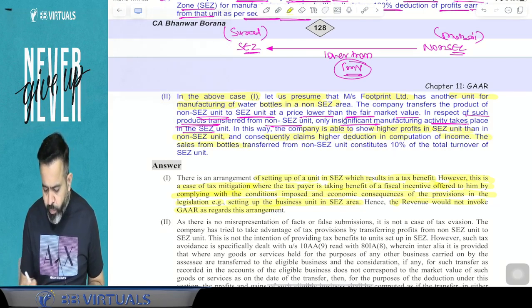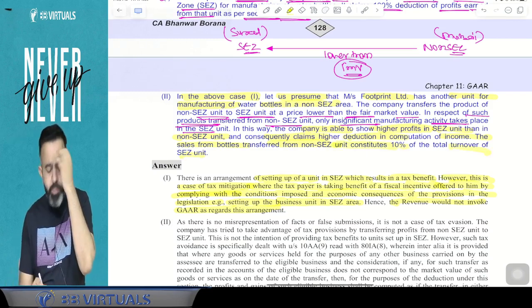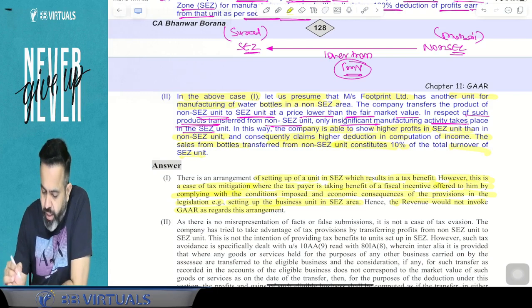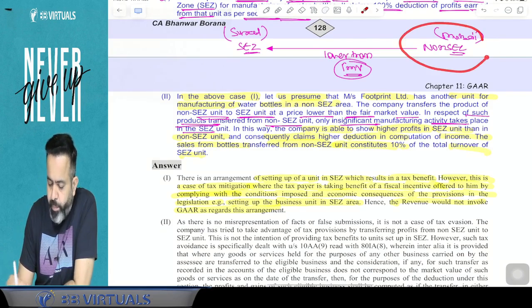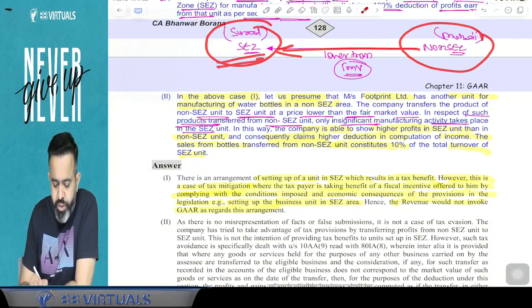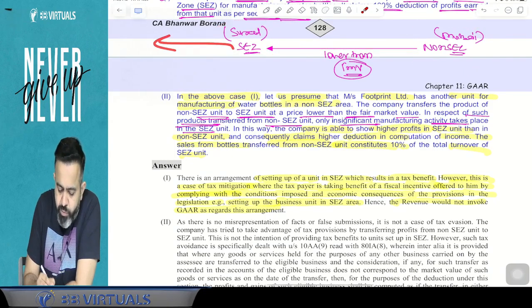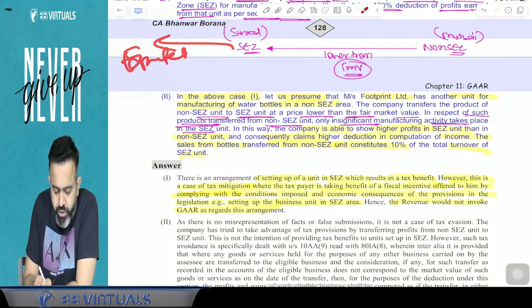The sales of the bottle transferred from the non-SEZ unit contain 10% of the total turnover of the SEZ unit. Now guys, what happened? In the non-SEZ unit, you did some activity, and after that you transferred to the SEZ unit. In the SEZ unit also you did some activity. And guys, after that in the SEZ unit, you did some manufacturing activity, and you have exported that bottle.